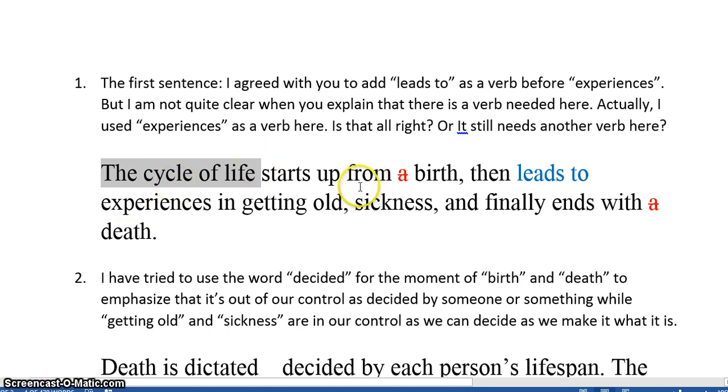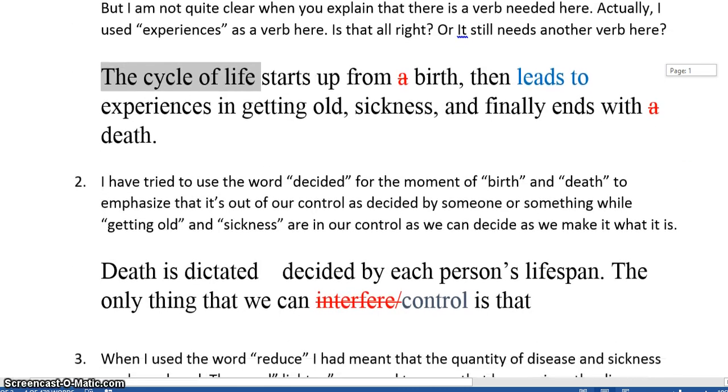So what does match with the cycle of life? The cycle of life leads to, gives us, or provides experiences. Okay, so that one's relatively easy. But the point that my student needs to take is that subject and verb agreement are important. Not only that they must be the correct number, but also that the subject must actually do or act out this verb as well. Okay, so let's look at the second question.